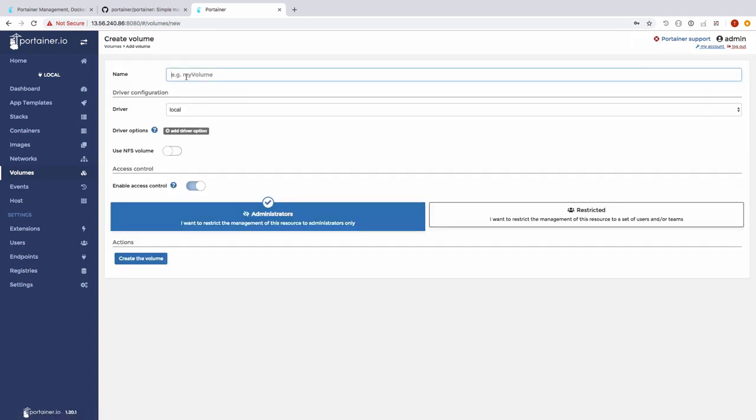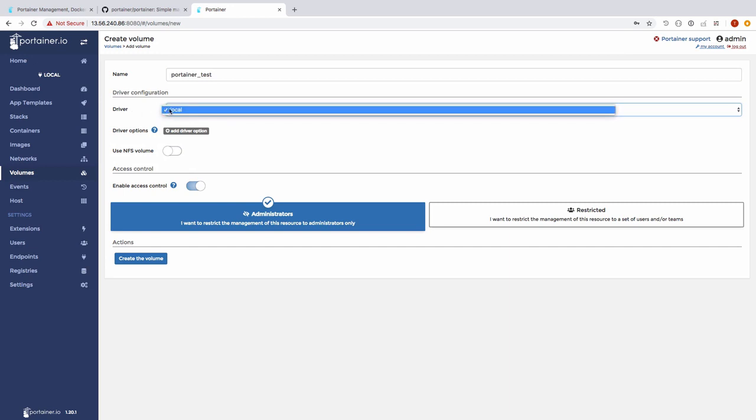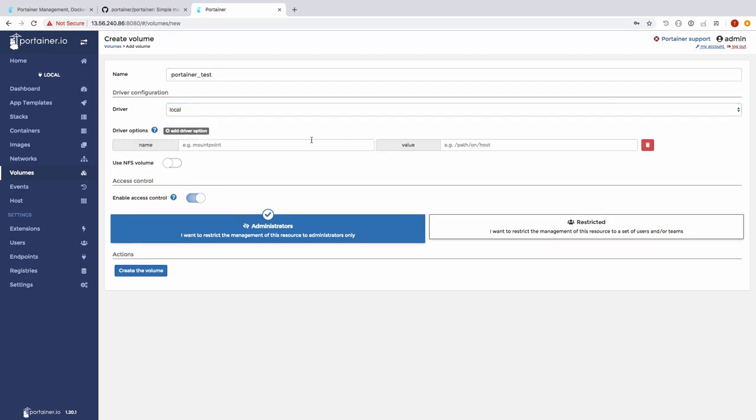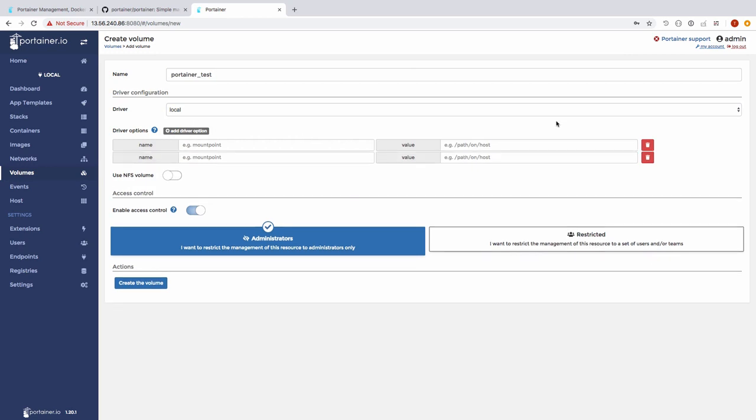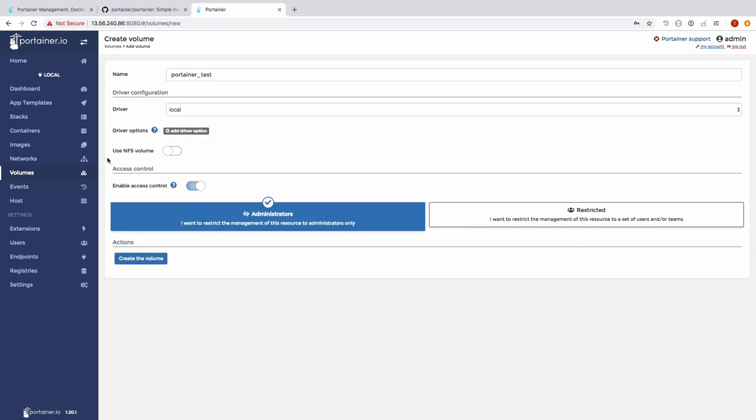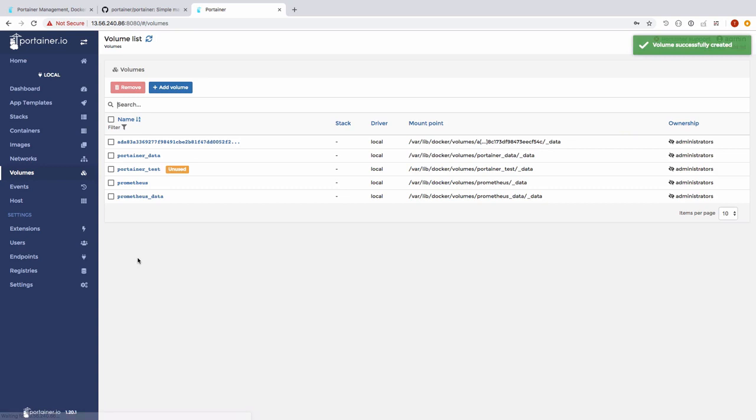Let's name this Portainer test. We can go and select our driver. Right now, we only have local. And then we have the ability to go and set any kind of options, which I don't want. We can also set it to go and use NFS if we have an NFS volume. And now just go and click create. Also, what's nice is that if we have a volume that is not being used, it will say not used. And that was the reason why I couldn't delete this one previously.